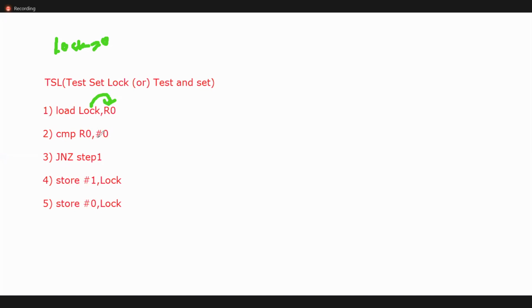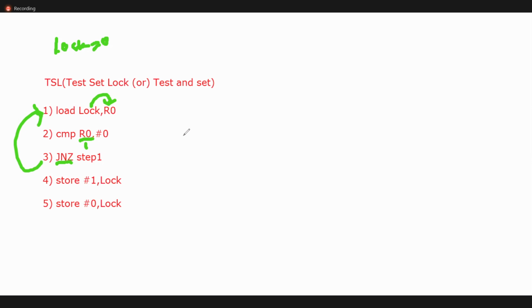If it is 0, it will execute the remaining things. If R0 is 1, it means lock 1, someone is there in the critical section, so it will go again to the first step. JNZ means jump if the value is not 0. Not 0 means it will repeat 1, 2, 3, 1, 2, 3 continuously. It won't enter into the critical section. If it is 0, the critical section is vacant, so it will enter.